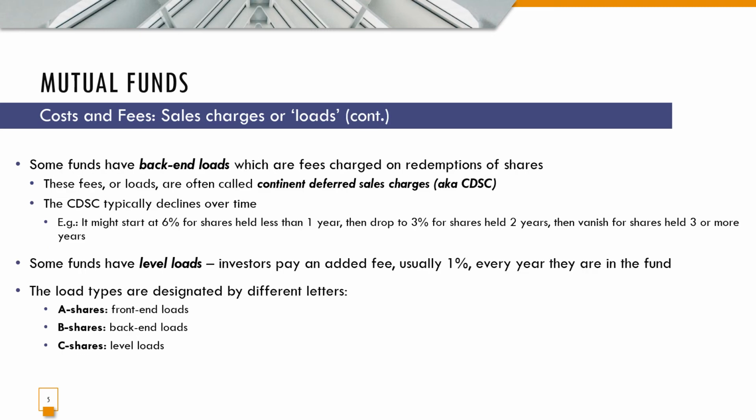So to continue with loads, some funds have back-end loads, which are fees charged on the redemption of shares. So these fees or loads are often called contingent deferred sales charges, aka CDSC.